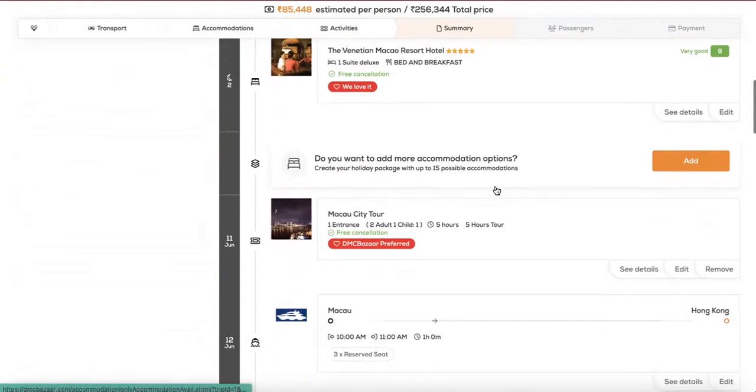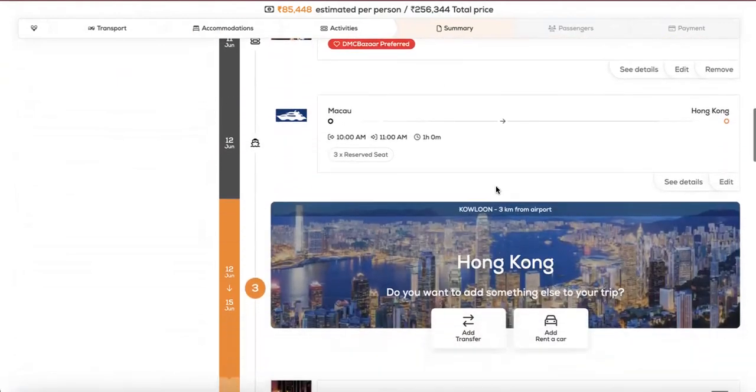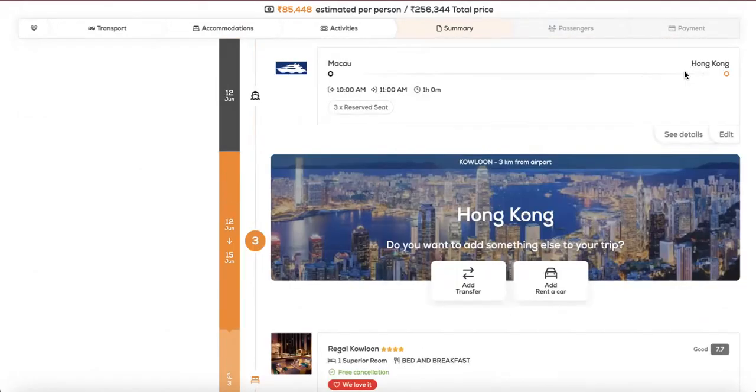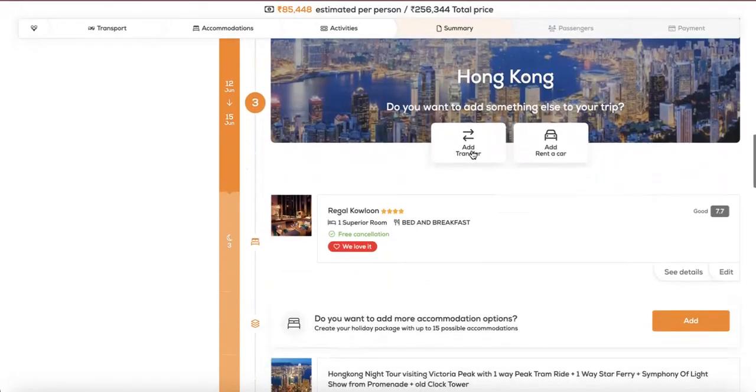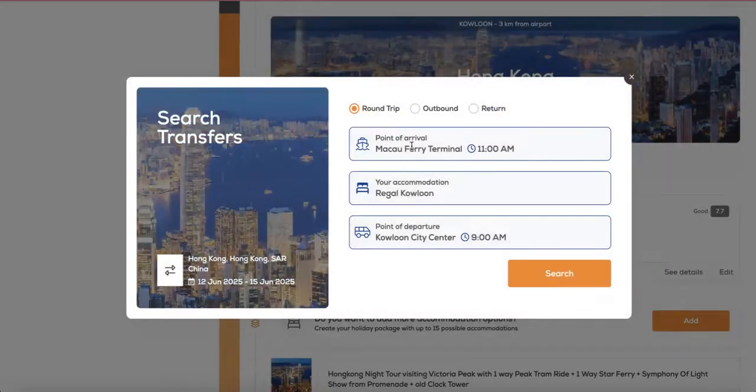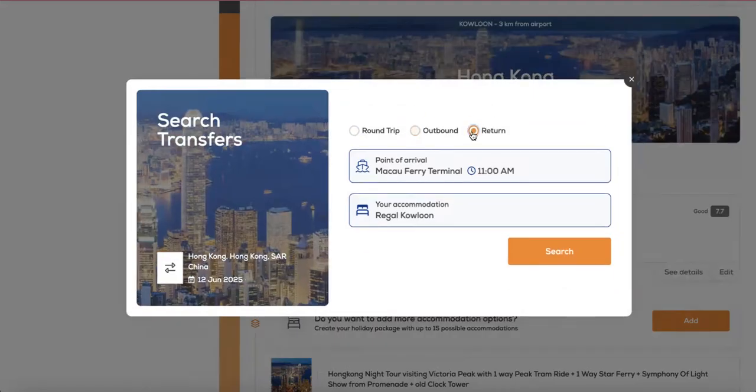disposal in Macau. Or once we have come back from Macau to Hong Kong, we have selected only the ferry ticket. We can simply select add transfer right here and add the Hong Kong Macau ferry terminal to Regal Kowloon to another departure transfer as well. So under transportation module, round trip means return transfers, outbound means arrival transfer, and return means the departure transfer. For now, I'd like to select the arrival transfer from the Hong Kong Macau ferry terminal to Regal Kowloon.